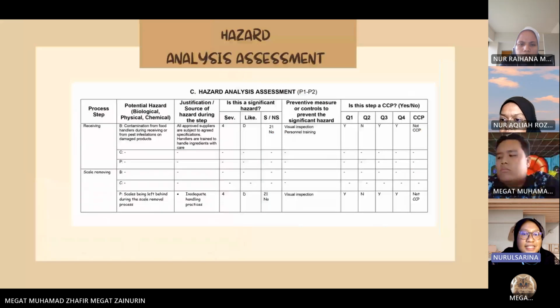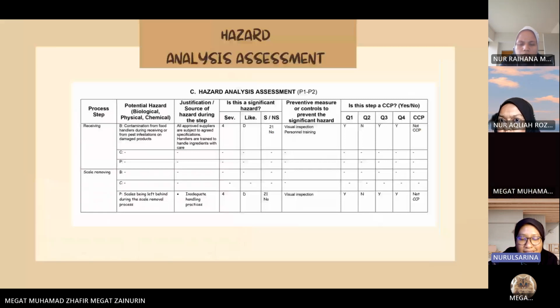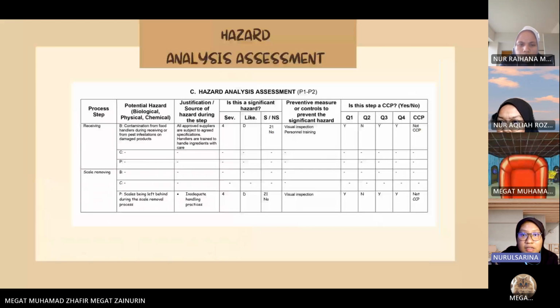So this is the hazard analysis assessment for tilapia masak asam. Basically, there are 10 important process steps. The first one is receiving. For receiving, it only has a biological hazard, which is contamination from the food handler during receiving or from pest infection on damaged product. The justification is that all approved suppliers are subject to agreed specifications, and handlers should be trained to handle ingredients with care.